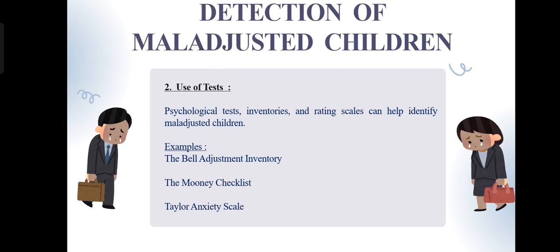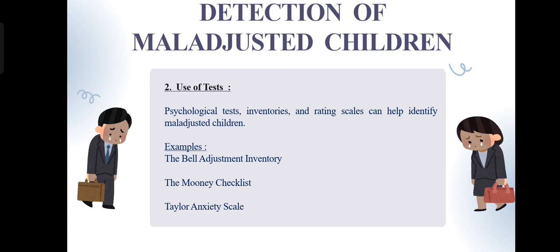Bell Adjustment Test is meant to measure how well an individual adjusts in different areas of life, such as home, health, social, and emotional situations. The test contains a series of questions. Students respond with yes or no or true or false, depending on their personal experiences. Their answers are then scored to identify areas of maladjustment.